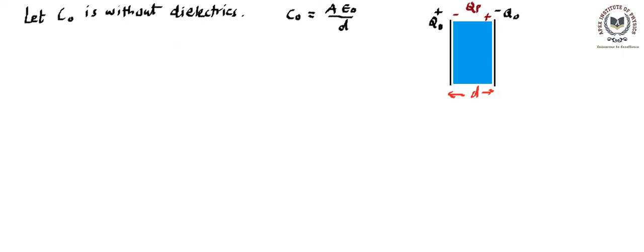And now let's say the new capacitance is C, the capacitance with dielectric.